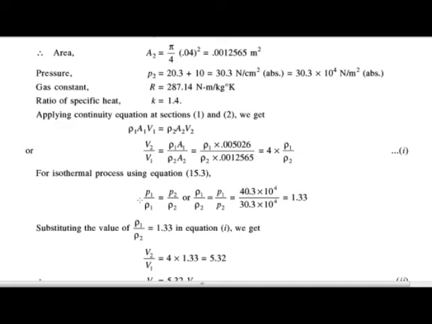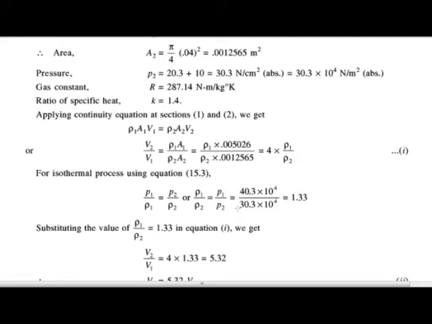For section 1 and 2 it is written as P1 upon rho 1 is equal to P2 upon rho 2, which can also be written as rho 1 upon rho 2 is equal to P1 upon P2.